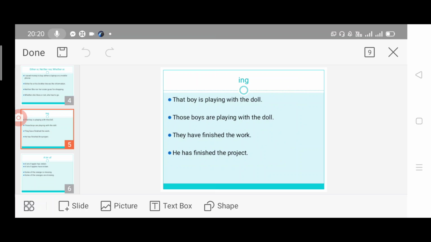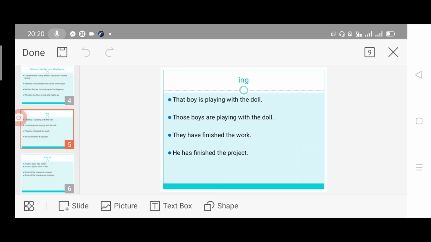Next, move on to another rule. This is again familiar to you all, comes under tense forms. See here, that boy is playing with the doll. Progressive tense, that boy, only one boy. So we are using is playing. If I am saying those boys, plural, we have to use are playing. So based on that, is for singular, are for plural. Those boys are playing with a doll.